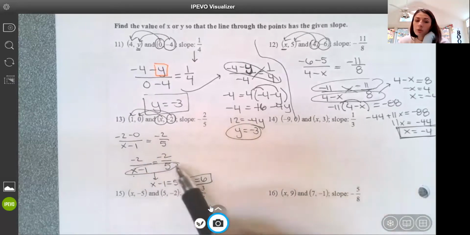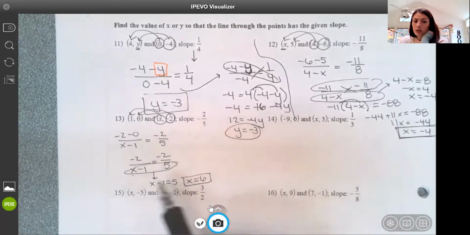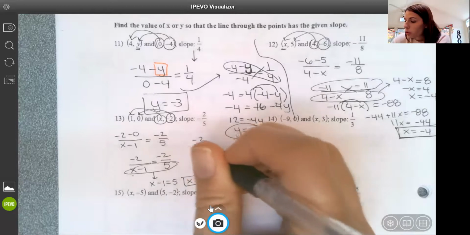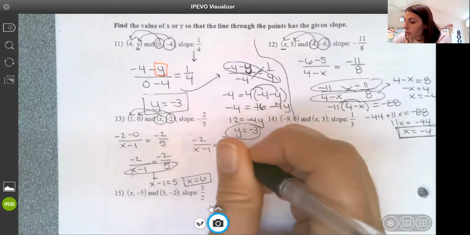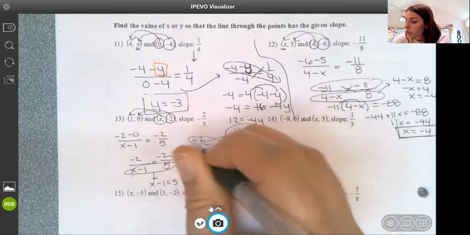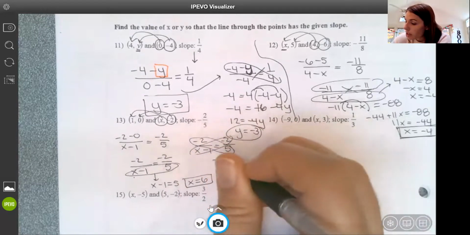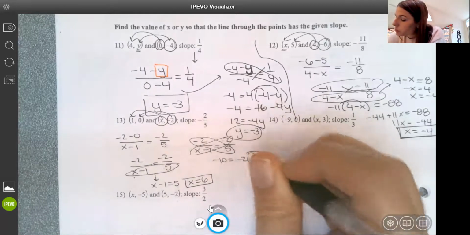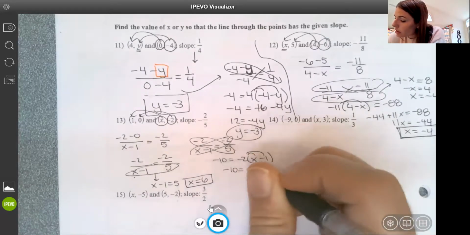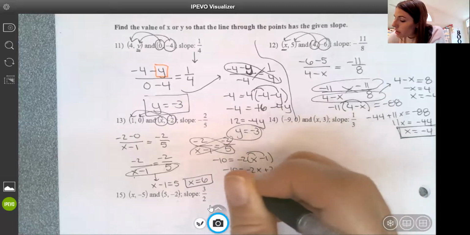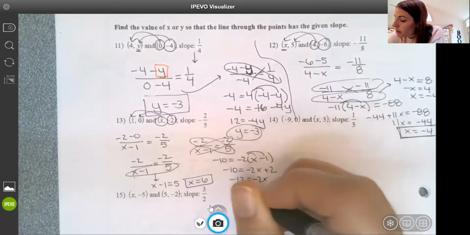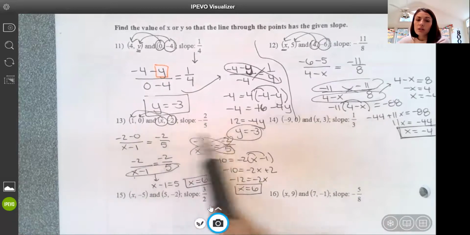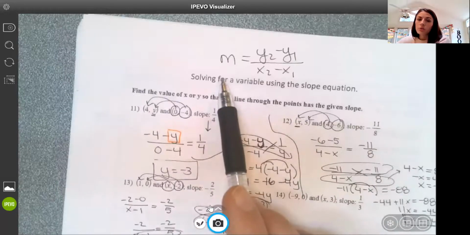That's totally fine, but show your thinking if you're going to think through it that way. Again, what we have here is a proportion. And how we solve proportions is cross multiplying. So that would give me -10 equals -2 times x minus 1. Or -10 equals -2x plus 2. -12 equals -2x, and x equals 6. Okay, so finding a missing piece here, given the slope, and knowing our slope formula.